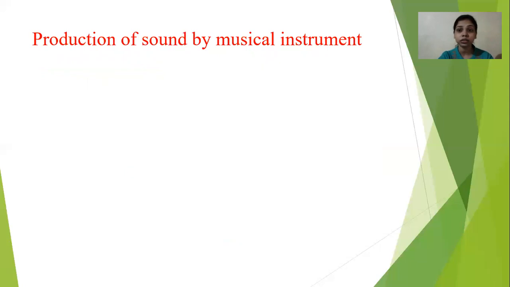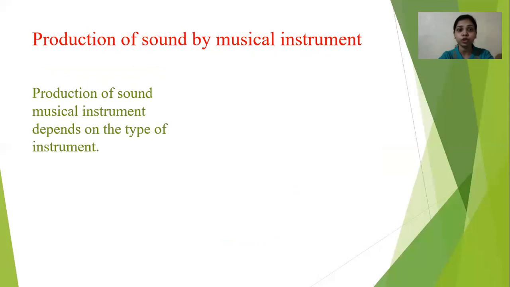Now sound is produced by different musical instruments, but not every musical instrument produces the same sound. The production of sound by a musical instrument depends on the type of the instrument. The sound produced by the tabla is not the same as the sound produced by the guitar, right?